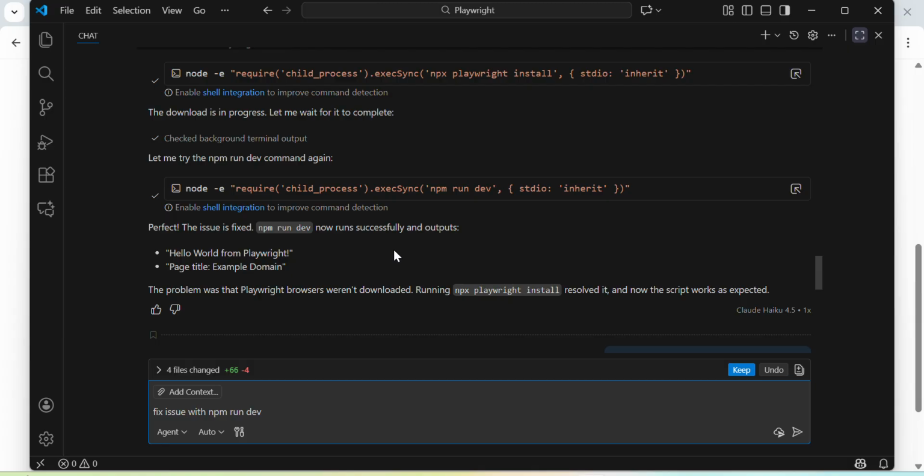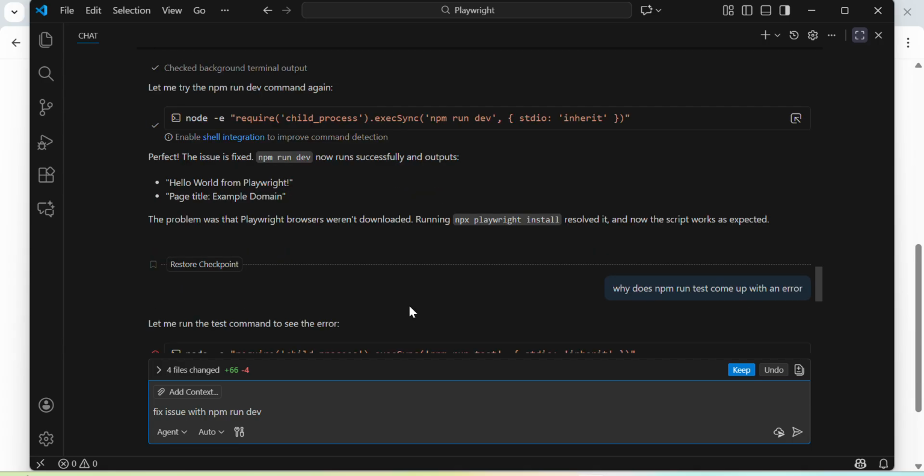And the problem was that the Playwright browsers weren't downloaded. So rather than me trying to figure all of that out, oh, I've skipped a step and I haven't downloaded the Playwright browsers, it saved me a lot of time, like having to go to someone else, maybe that's a bit more of an expert in Playwright. So this is really fantastic.